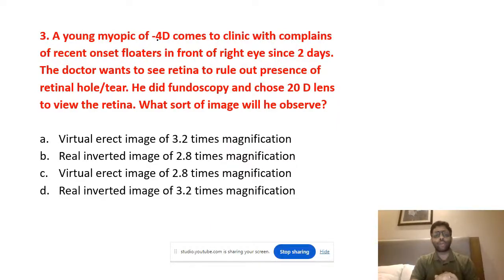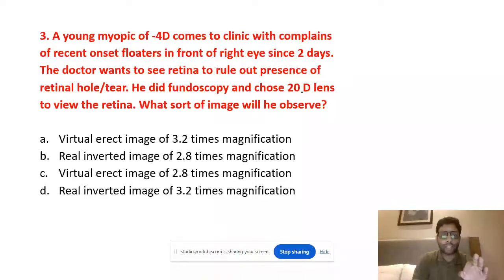The 4 diopter myopia means the rays are converged before the retina. The converging power of a normal emmetropic eye is 60 diopters, 44 by the cornea, 16 by the lens. For a myopia, the power of the eye is 60 plus 4, 64 diopters. So you have to be good in math. 64 divided by 20, the answer is 3.2 times magnification.